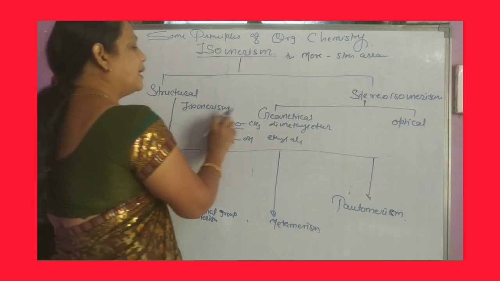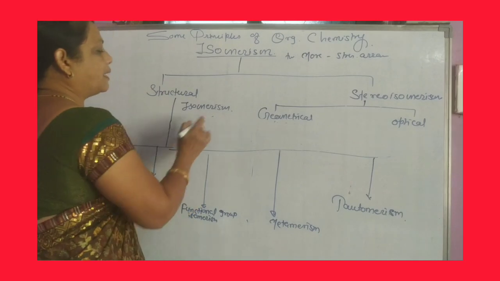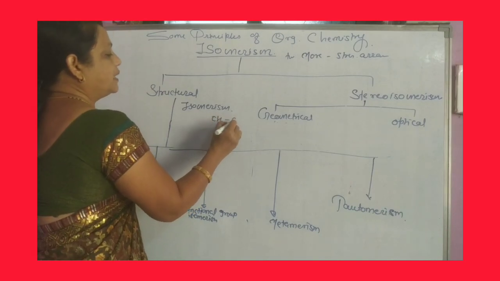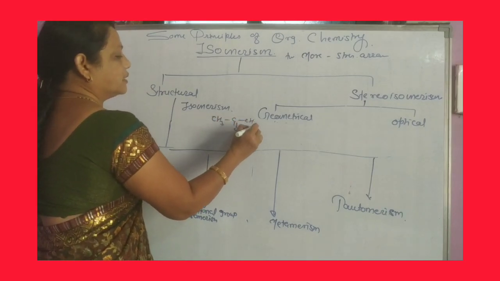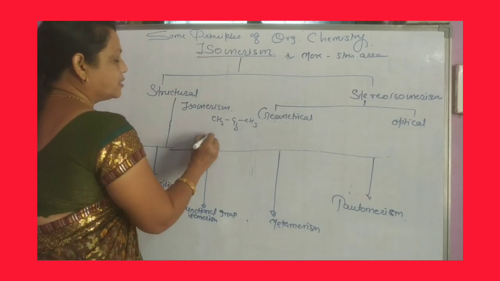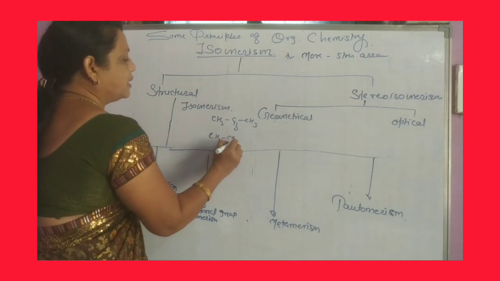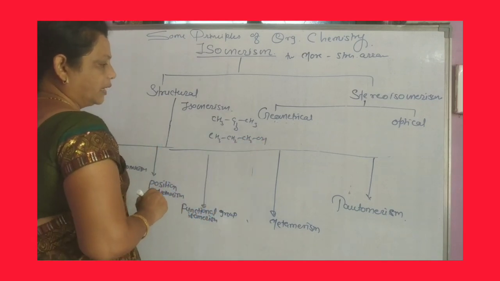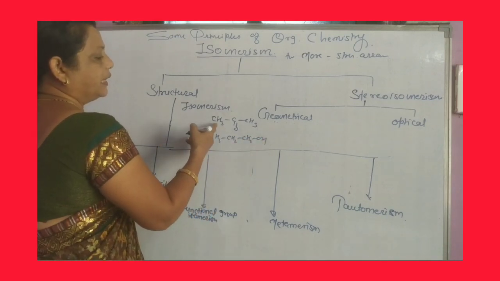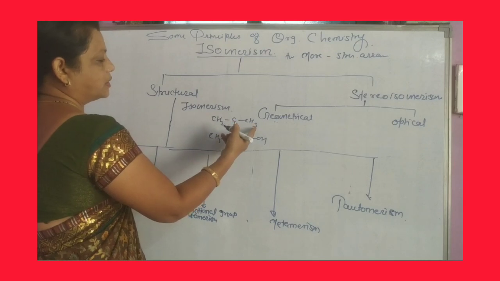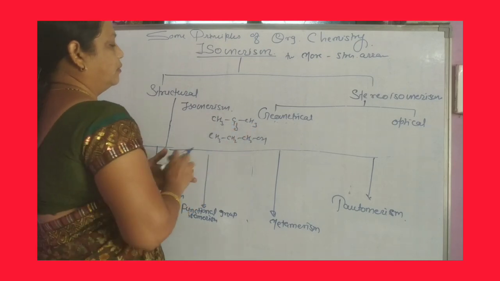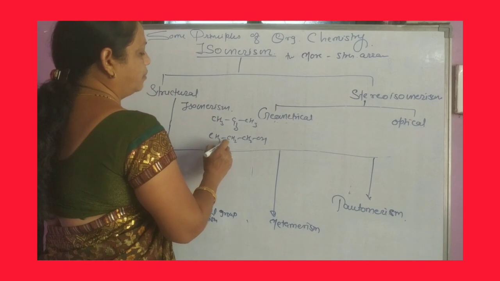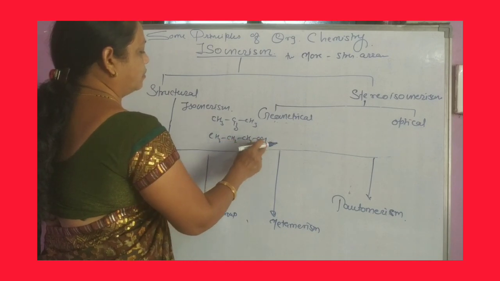Next, an example of this functional group isomerism, that is CH3C double bond OCH3, and next one CH3CH2CH2OH. Here 3 plus 3, 6, 3 plus 4.